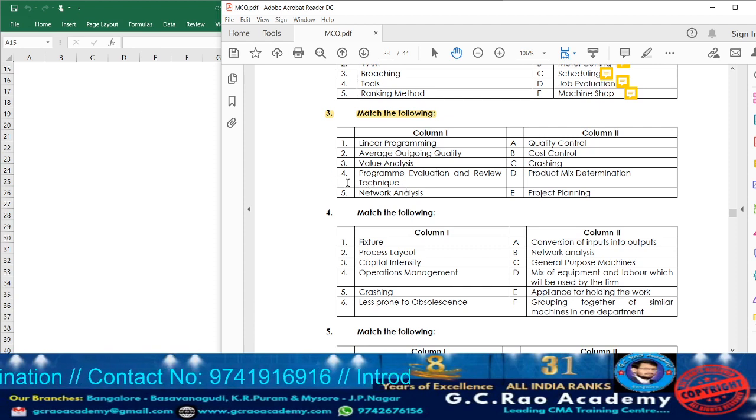Next, point number 4, what is given? Program evaluation and review technique. It is nothing but PERT. What is PERT? It is one of the methods of project planning which helps a project manager in determining within how much time a particular project can be completed. That can be determined by applying the PERT technique.